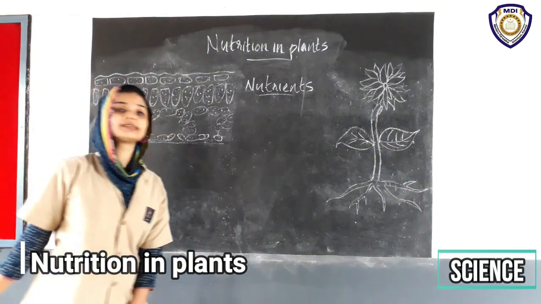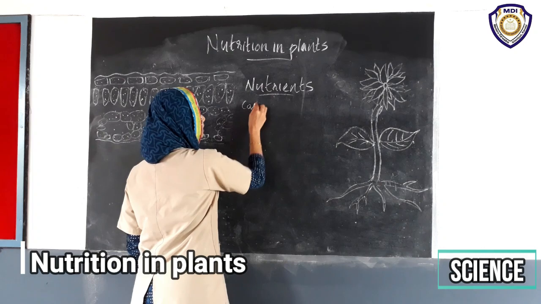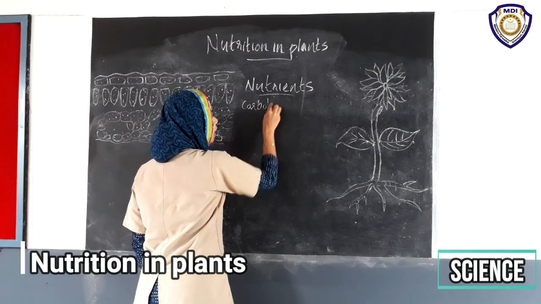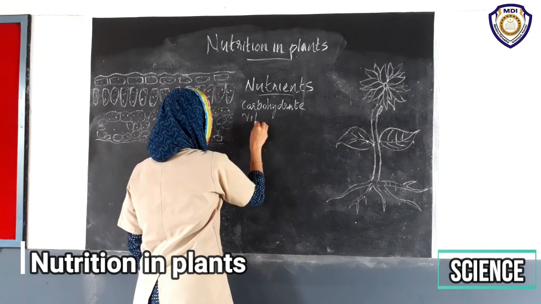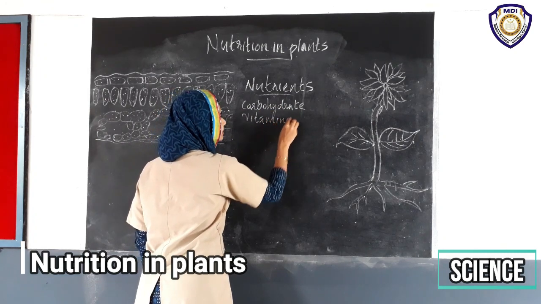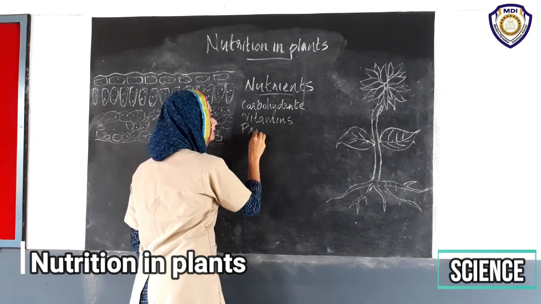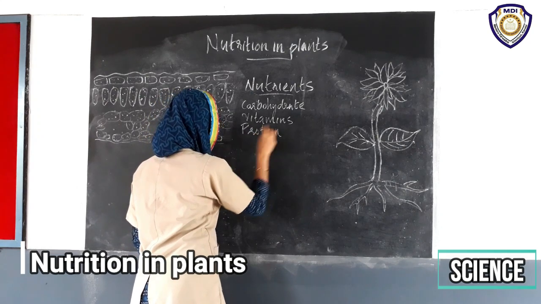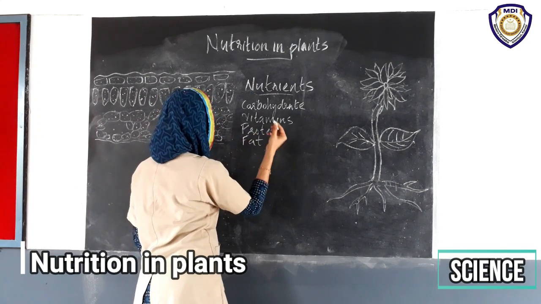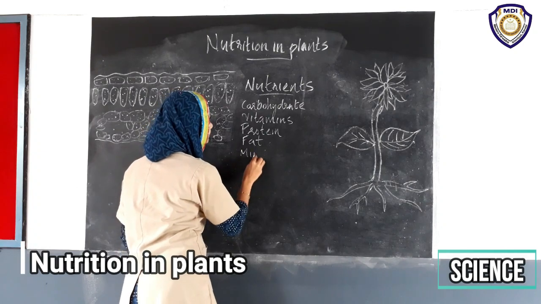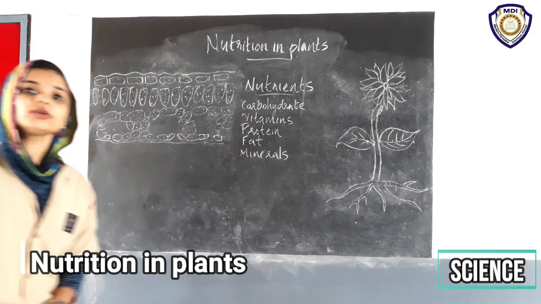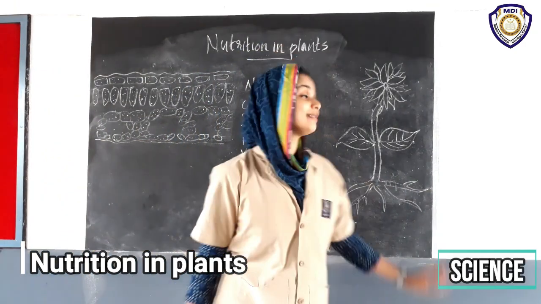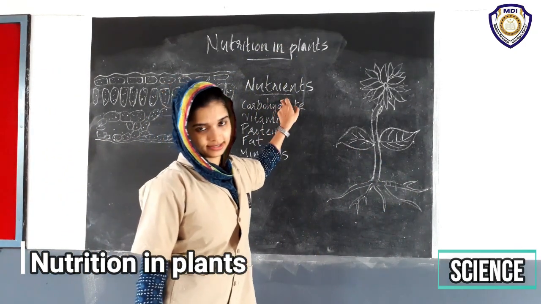Which are the nutrients? Carbohydrate, vitamins, protein, fat, minerals, etc. So these components are generally called nutrients.